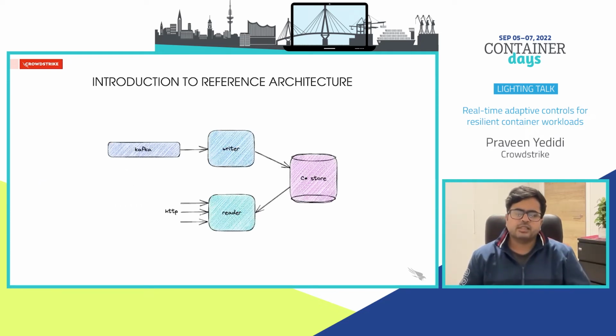To make the discussion in this talk more concrete, let me introduce a reference architecture and drive the rest of the talk using the workloads from that architecture. There are two services in our reference architecture. A writer service that reads from a message bus, say Kafka, transforms the data and writes to a persistent store, say Cassandra. The actual technologies are not really relevant here. A reader service that exposes an API interface using which the clients can make queries and read data from the persistent store.